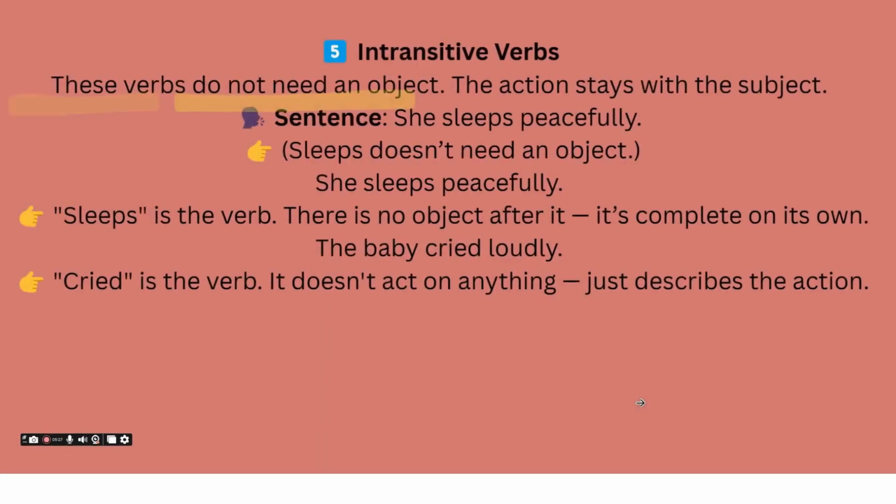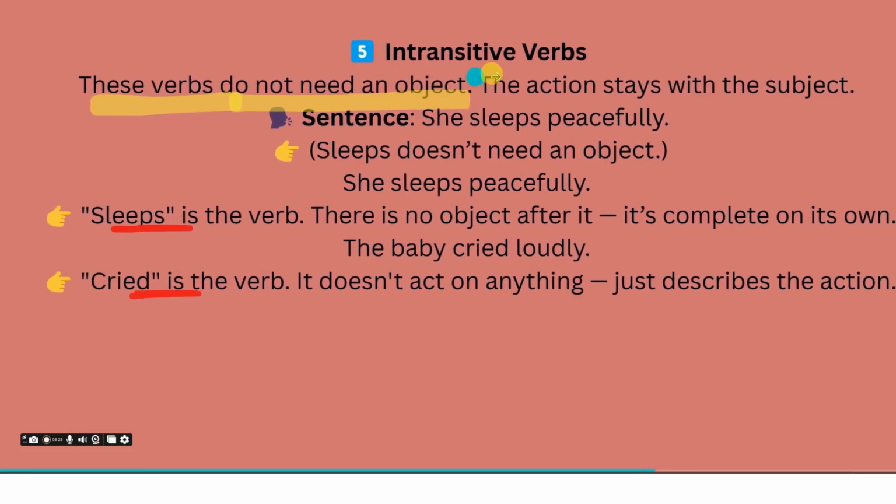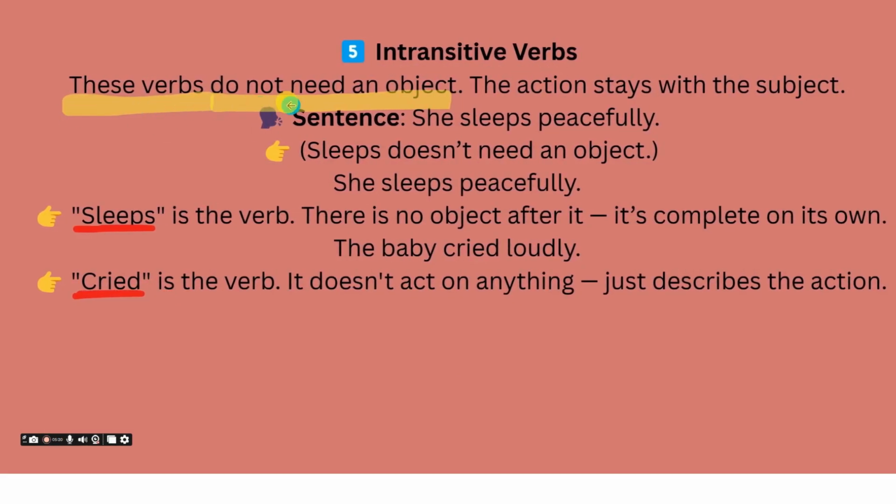Now let's go to the next type of verbs. These are intransitive verbs. These verbs do not need an object. The action stays with the subject. These are action verbs too, but they do not need any object to give their complete sense. They can give you meaning on their own. For example: She sleeps peacefully. Sleep does not need an object. So sleep is an intransitive verb.